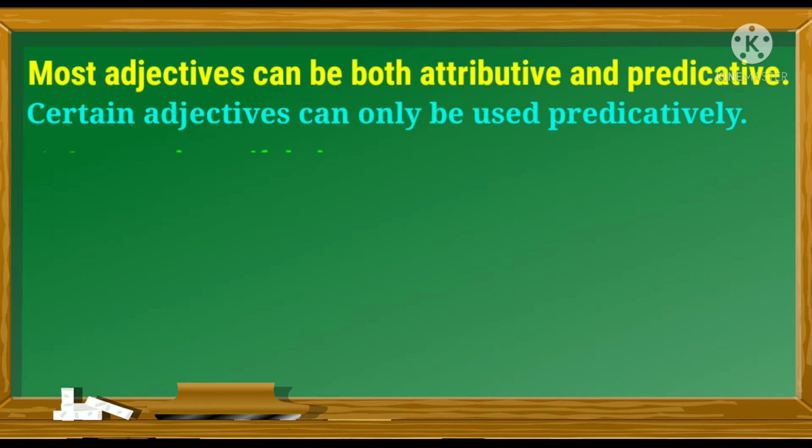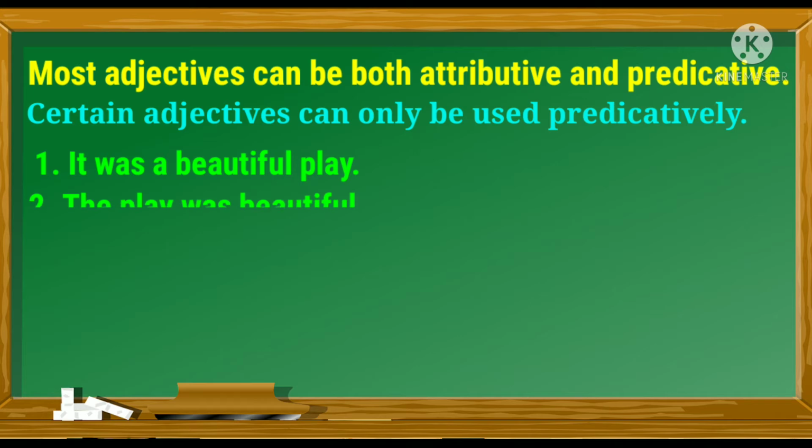For example, it was a beautiful play. The play was beautiful. Here we have used the adjective beautiful attributively as well as predicatively. In sentence number 1 we have used the adjective beautiful before the noun play, so it's attributive in nature. Whereas in the second sentence we have used the adjective beautiful predicatively because it is used after the verb was. Now look at these two sentences.